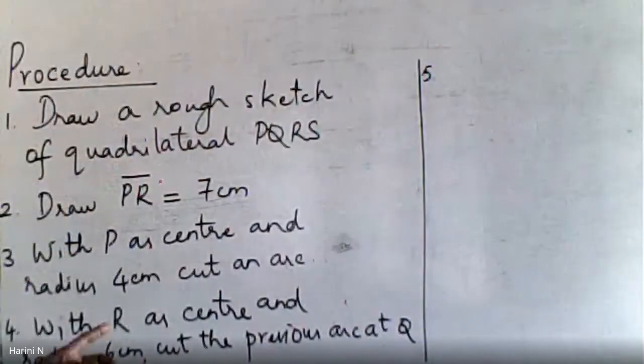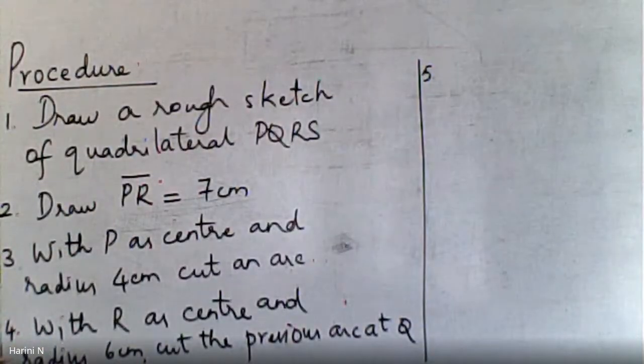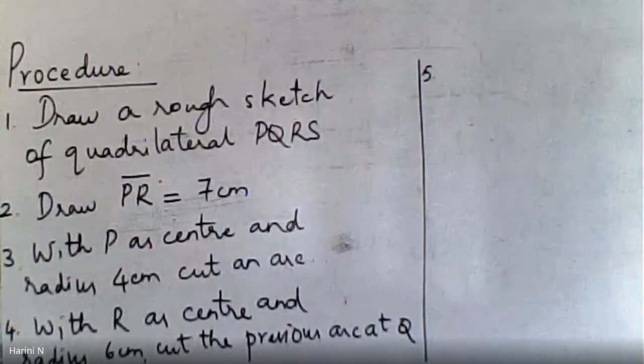Again we went down, isn't it? But before we went down, what did we do? Join PR, sorry, join PQ and QR.